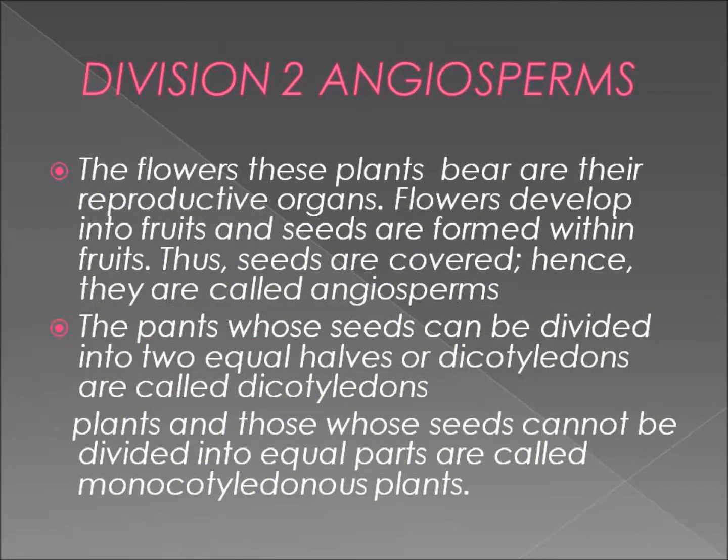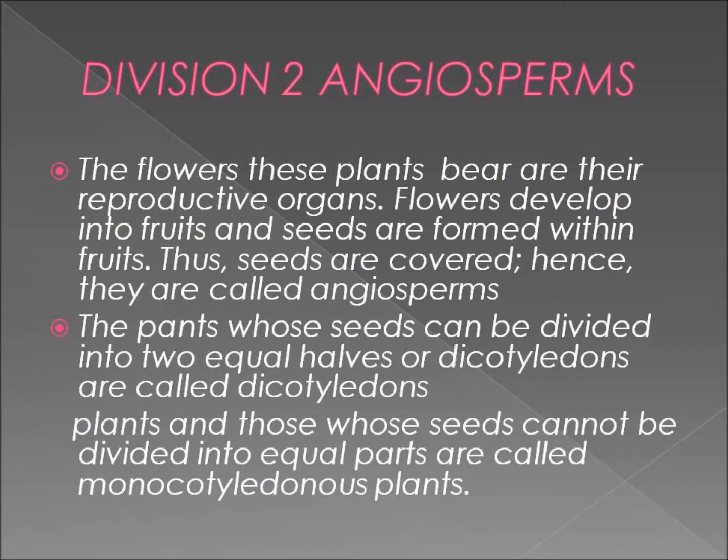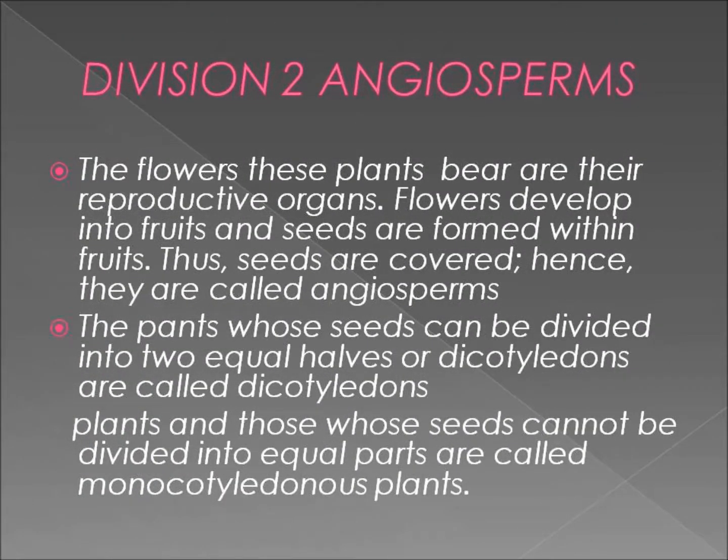Division 2. Angiosperms. The flowers these plants bear are their reproductive organs. Flowers develop into fruits and seeds are formed within fruits. Thus, seeds are covered, hence they are called angiosperms. The plants whose seeds can be divided into two equal halves are called dicotyledonous plants, and those whose seeds cannot be divided into equal parts are called monocotyledonous plants.